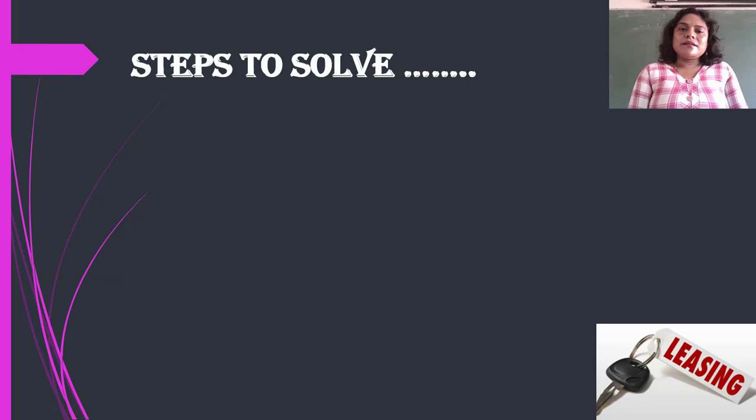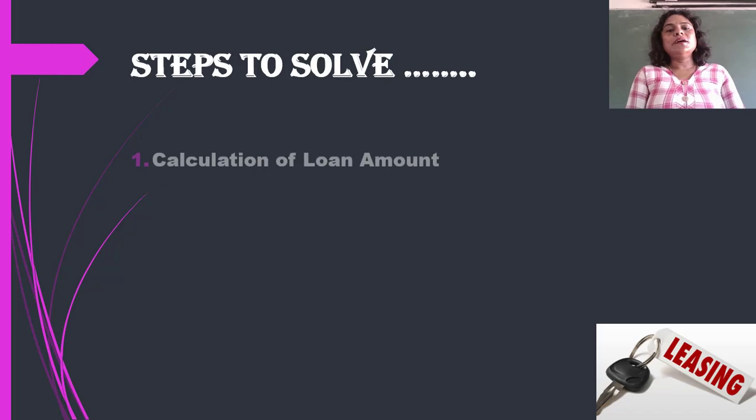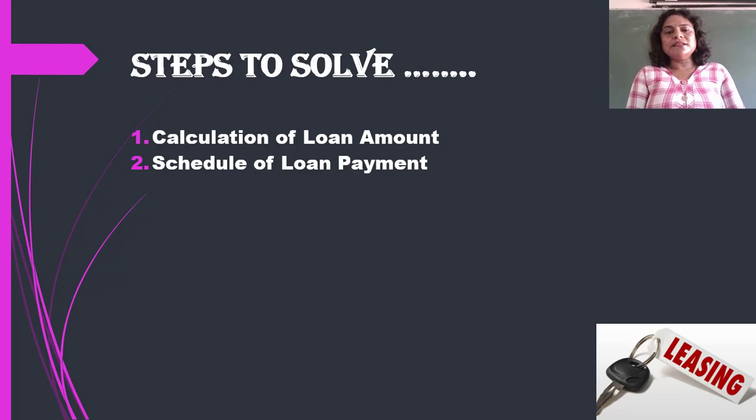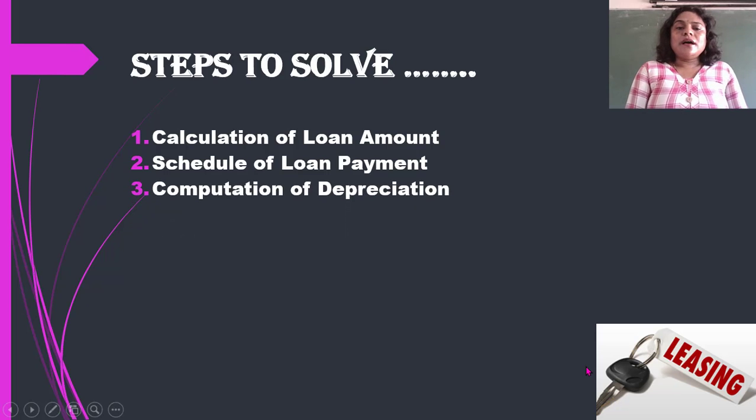There are steps included in solving this lease or buy problem. Firstly, you find the total loan amount and the loan installment, and secondly the schedule of loan payment. Thirdly, you calculate the depreciation, whichever the method, whether straight line or written down value.